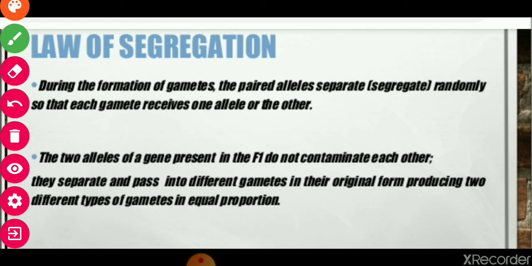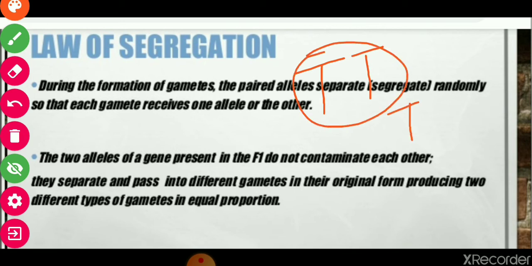Now the second law is the law of segregation. So what is specific in this law? During the formation of gametes, the paired alleles, like you see here, what are paired alleles? In the case of this tall plant, these are paired alleles.